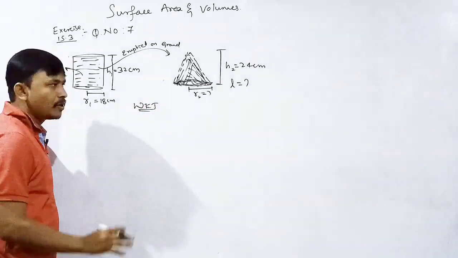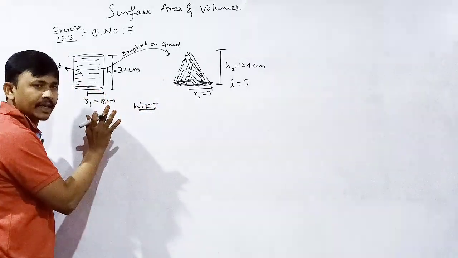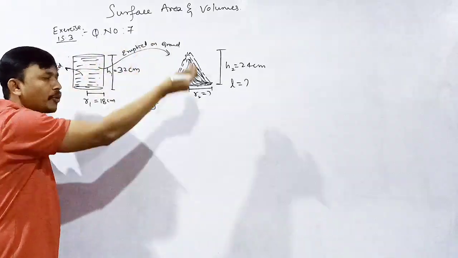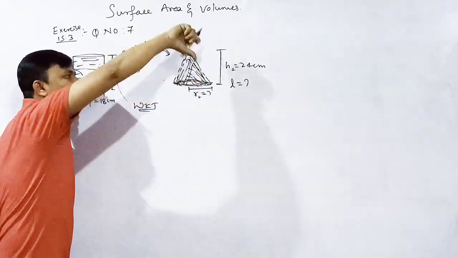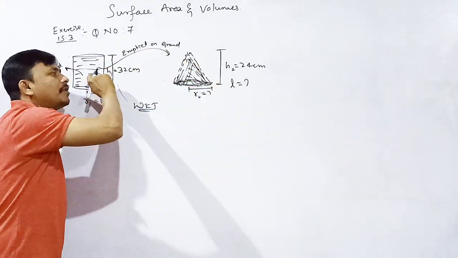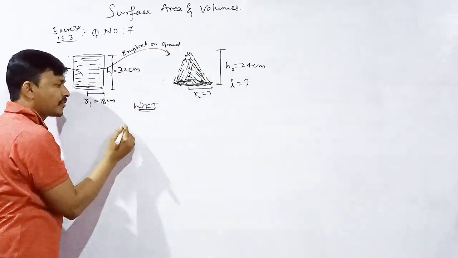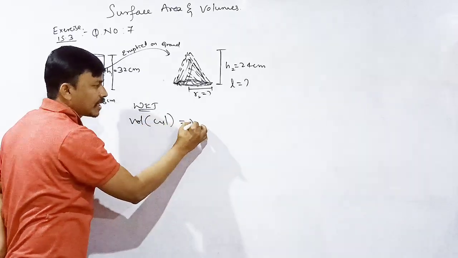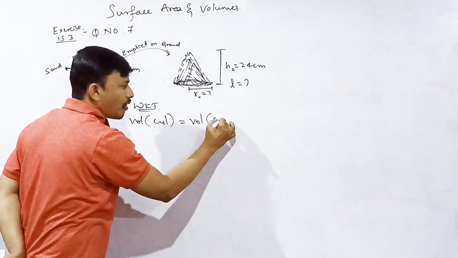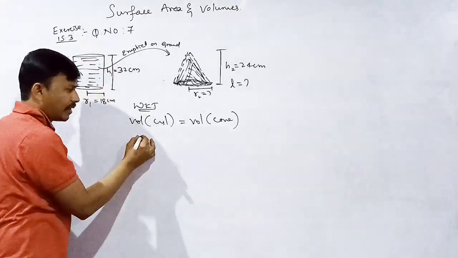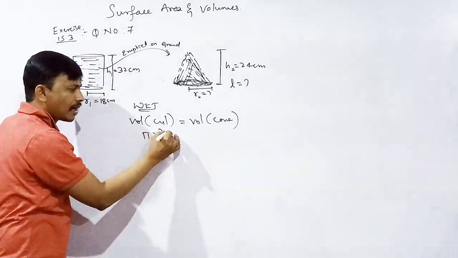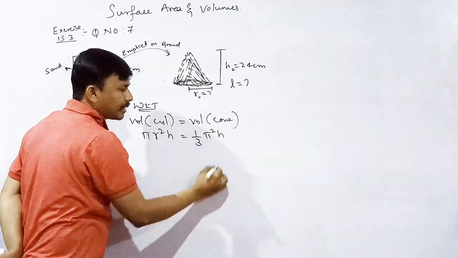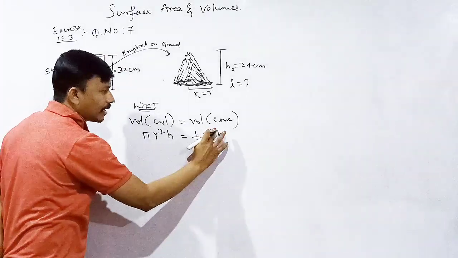We know that volume of cylinder is equal to volume of cone. Correct. The sand inside is poured out, so whatever volume is in it, the same volume remains. That means volume of cylinder is equal to volume of cone. What is the formula? Pi r square h is equal to 1/3 pi r square h.